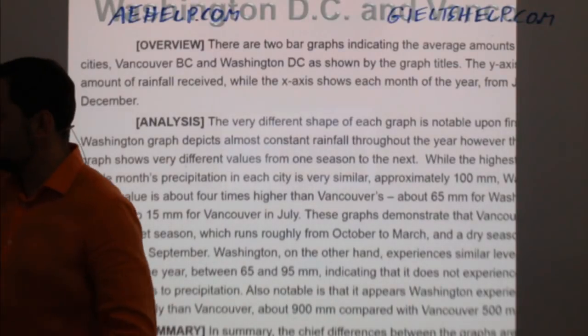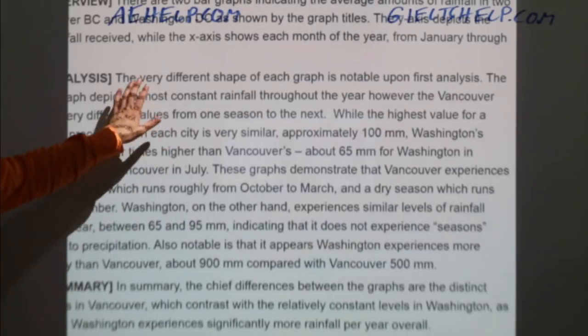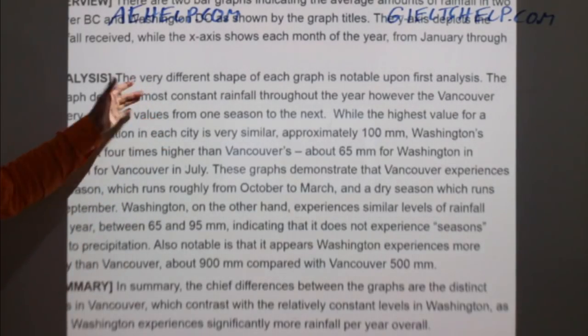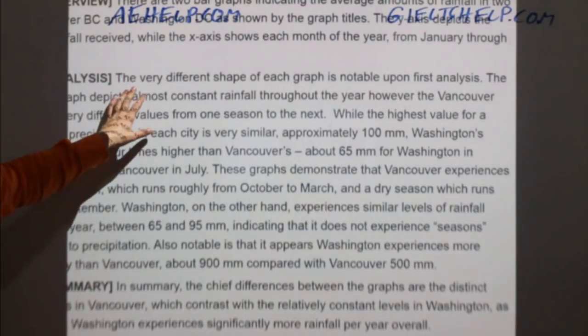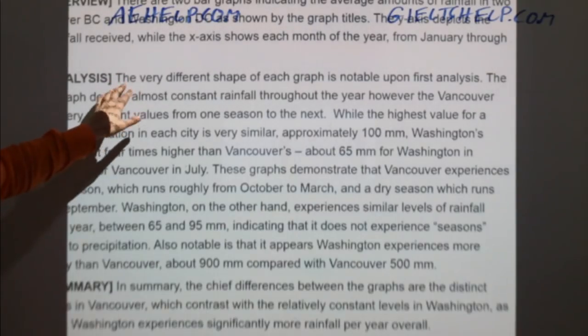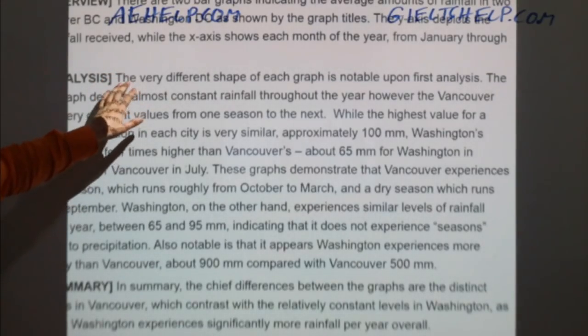All right, and then here you kind of see that sentence in the beginning of the analysis. Probably a better idea to put it in here with a little bit more detail, as I just showed you. But if you're writing like this, you're still going to get a very good score. So here, the analysis. It's about 6 to 8 sentences, I believe, in this case.